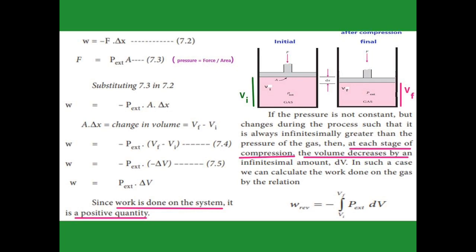Afterward, we are going to give a small amount of pressure only the first time, and at each stage afterward we are giving a small amount of pressure. At each stage in compression the volume of the gas decreases slowly, so we can calculate the work done on the system by putting the integral from Vi to Vf. Now W reversible is equal to minus the integral from Vi to Vf of P external dV.